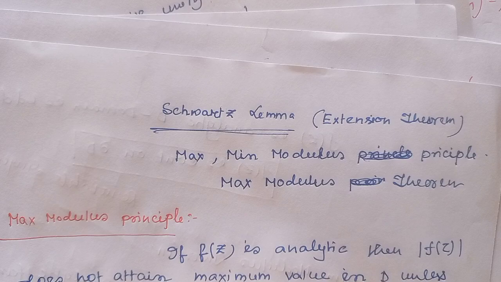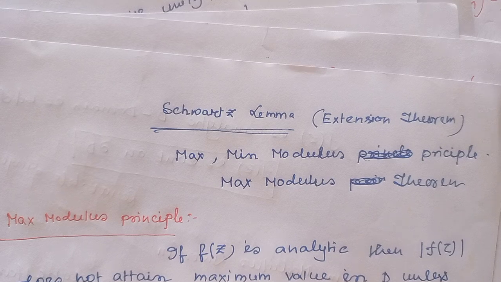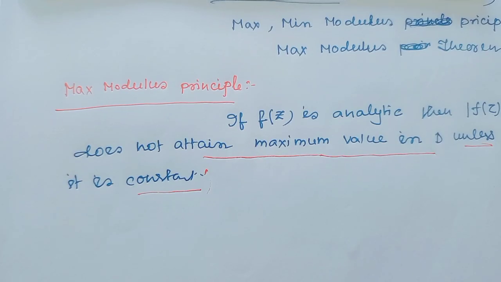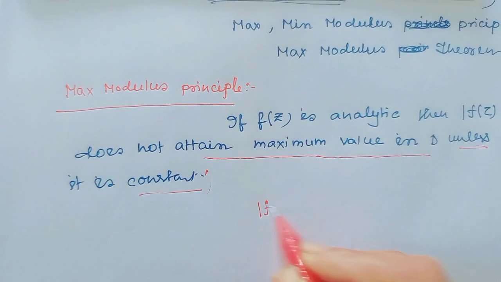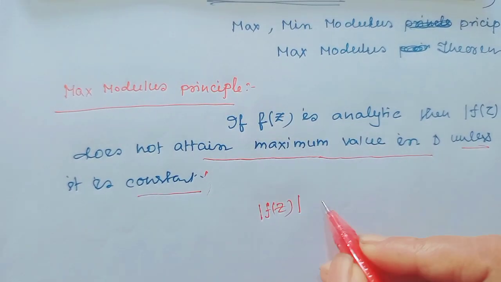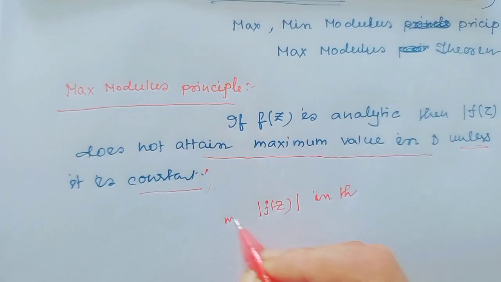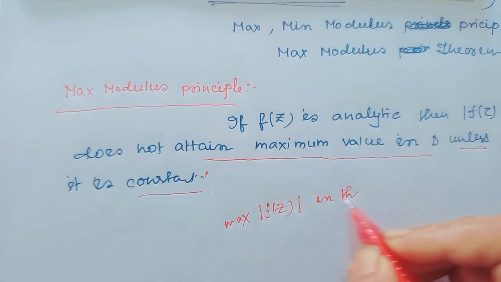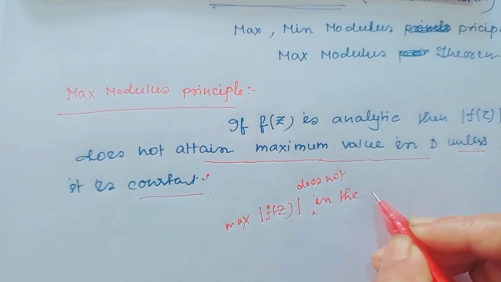That means the maximum modulus principle tells about when the function is non-constant, the maximum value of f(z) does not exist in the interior. Max |f(z)| does not exist in the interior.